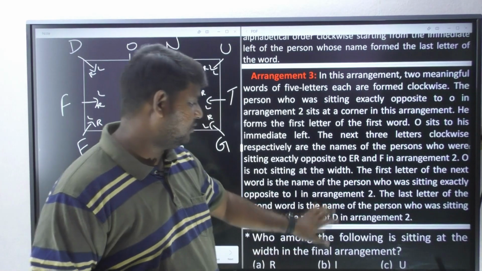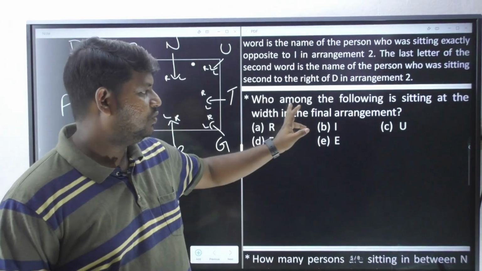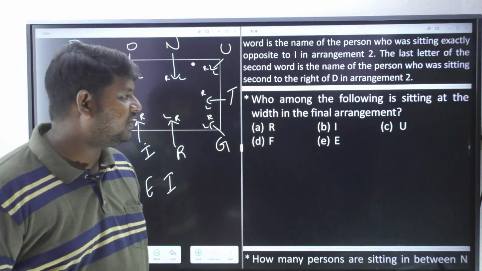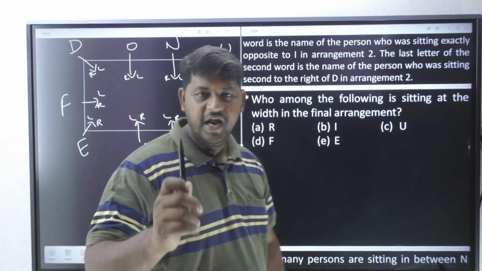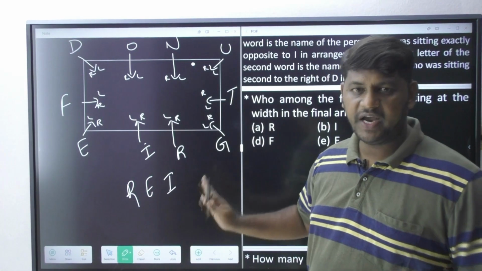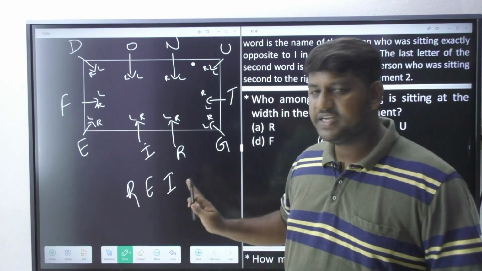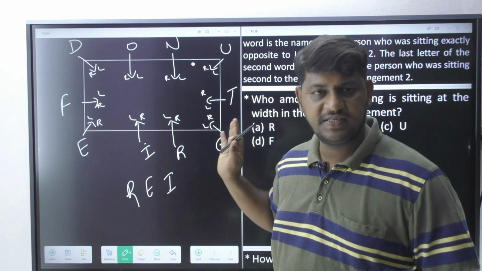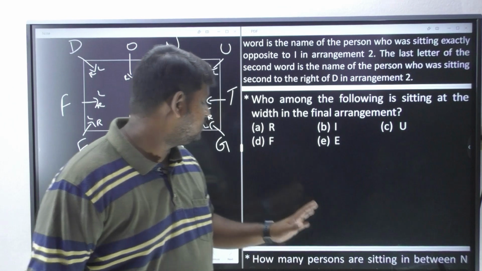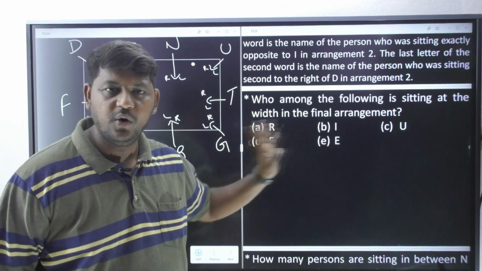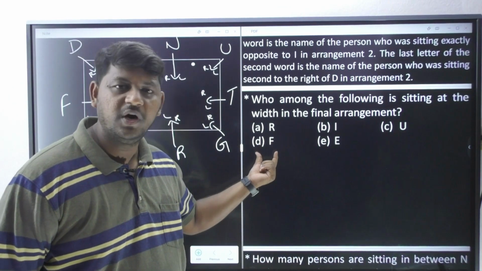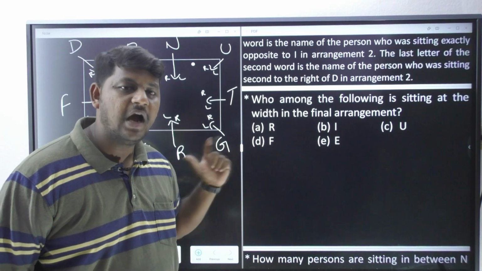Let us observe here what the question is saying. Who among the following is sitting at the width in the final arrangement? Now this is the third arrangement, final arrangement. Now who is sitting at the width? F and as well as T, correct? But do you see T in the option? No. That is why your answer becomes what? F. F is your answer.